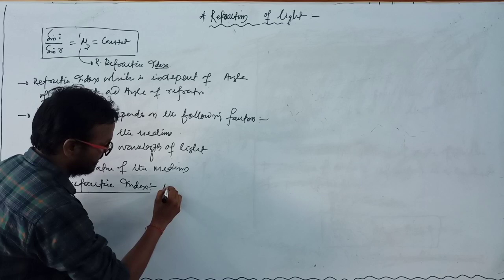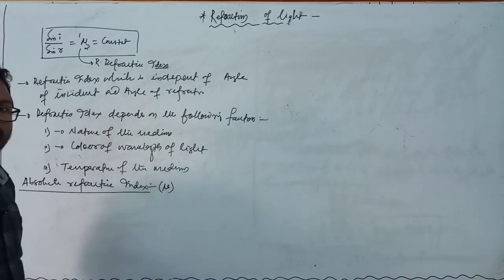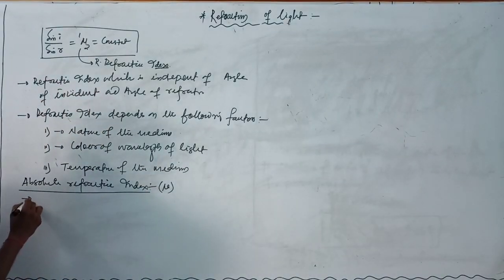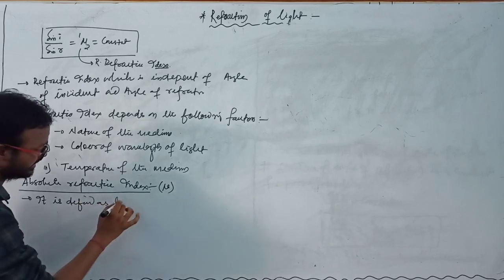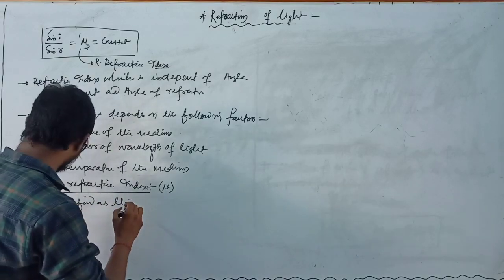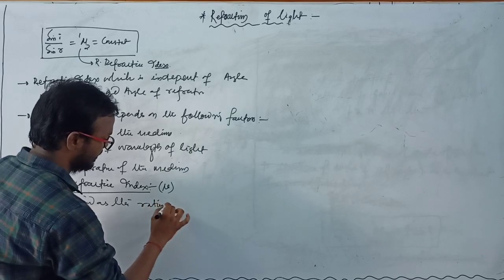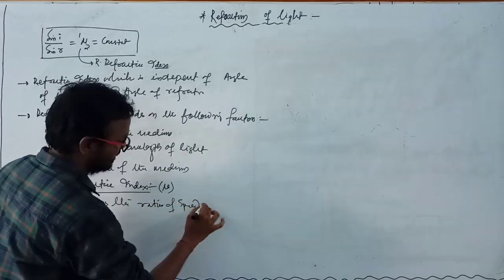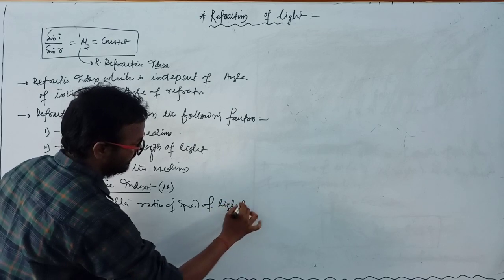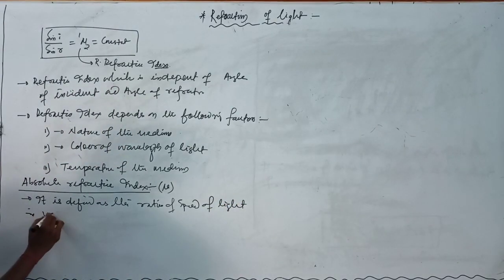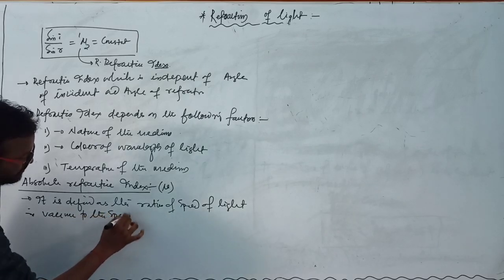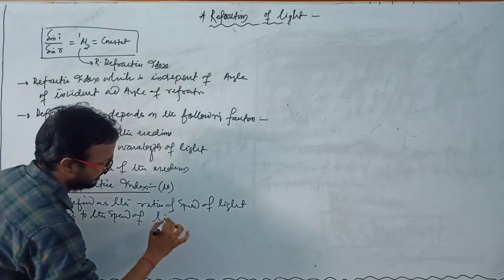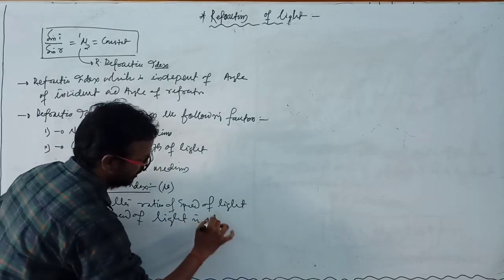It is symbolized as mu, and it is defined as the ratio of the speed of light in vacuum to the speed of light in the other medium.